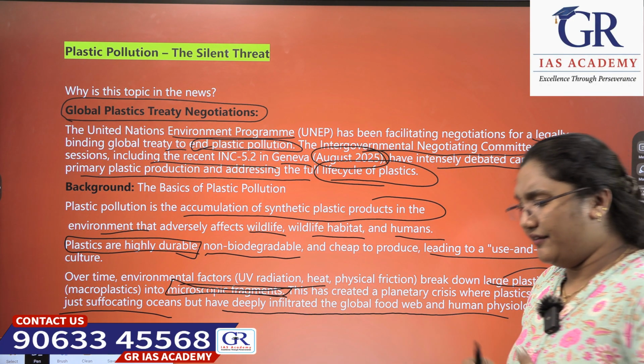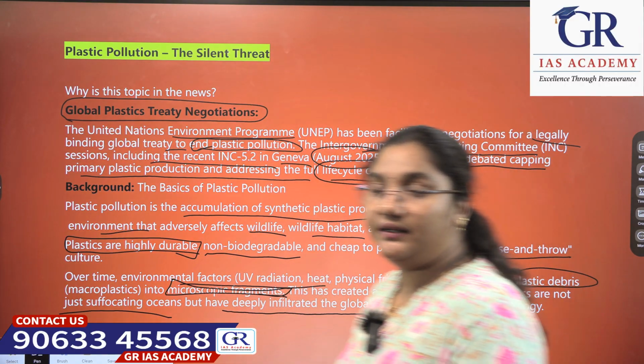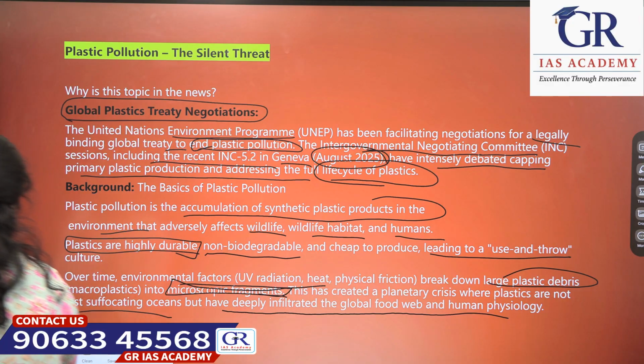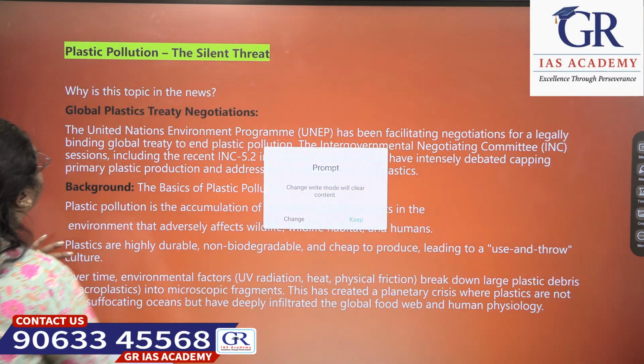We have seen so many news reports regarding a shark or a fish having a lot of plastic in its stomach, right? Everything has been going on in a very dangerous way.